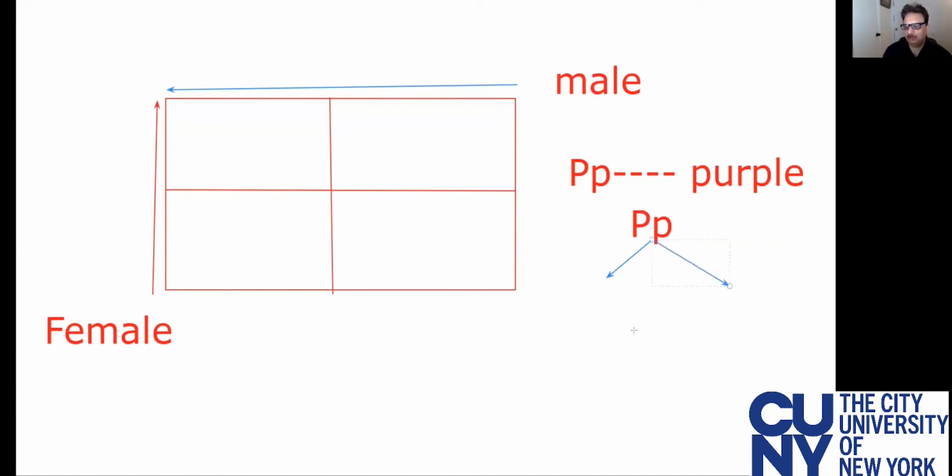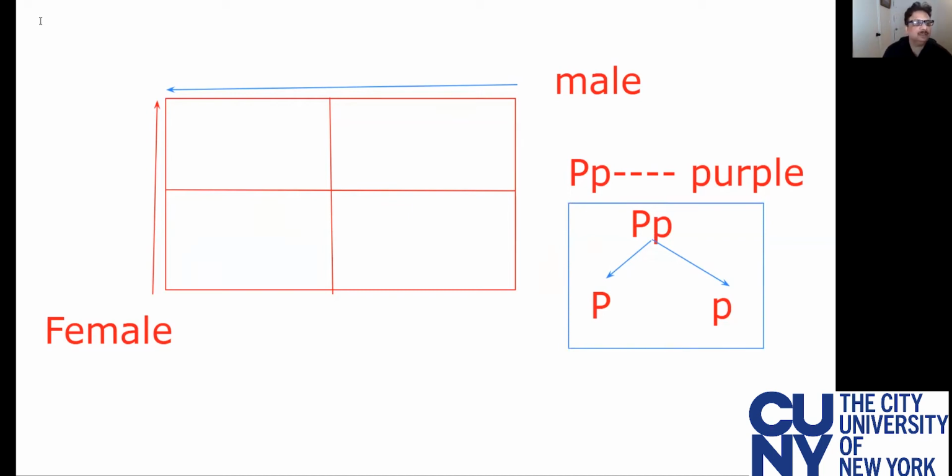two kinds of gametes. One gamete would look like big P, and another gamete was small p. So this is one situation. Why is this heterozygous? Because of big P and a small p.